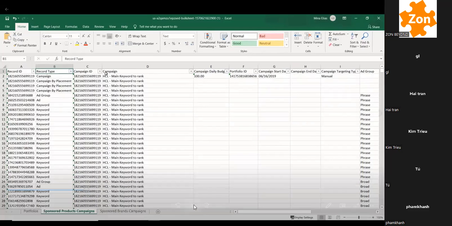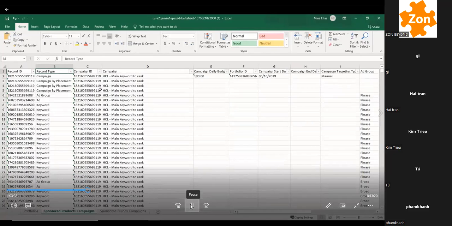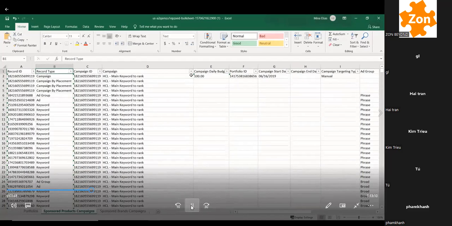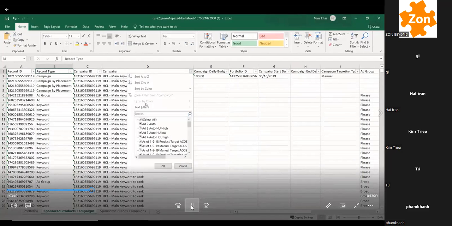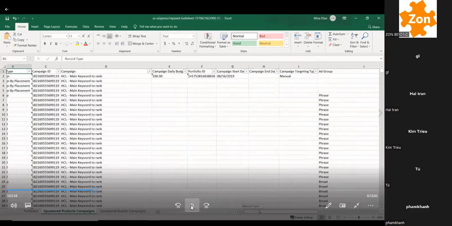Next up is the campaign ID, again something generated by Amazon, and this is something that if you wanted to sort, you can sort through all your campaigns. It obviously doesn't make sense to do it by campaign ID. So next up is the campaign. This is where all of your campaigns are listed. And then you have your daily budget, which is how much your daily budget for your campaign is, and you can edit your daily budget in here if you want.